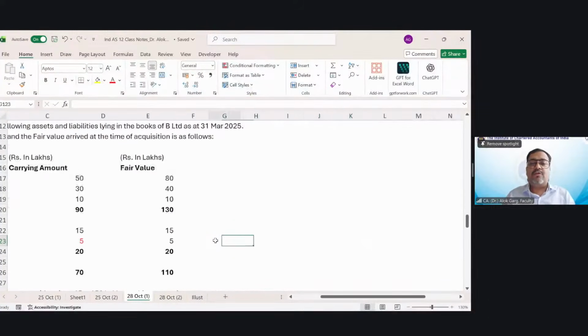Yes or no? So what does this DTL of 5 lakh represent?